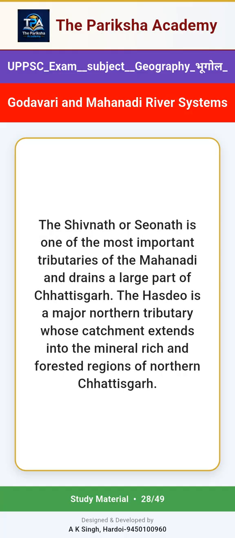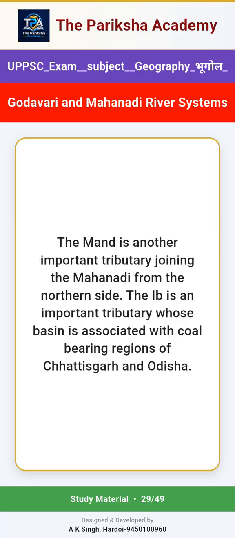The Shivnath or Sionnath is one of the most important tributaries of the Mahanadi and drains a large part of Chhattisgarh. The Hasteo is a major northern tributary whose catchment extends into the mineral-rich and forested regions of northern Chhattisgarh. The Mand is another important tributary joining the Mahanadi from the northern side. The Ib is an important tributary whose basin is associated with coal-bearing regions of Chhattisgarh and Orissa.